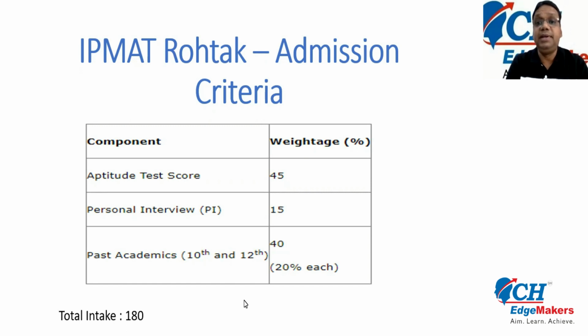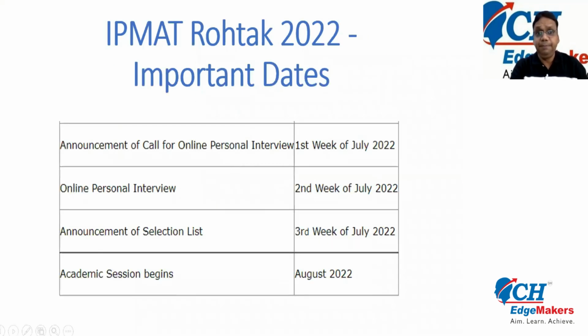First of all, let me tell you the complete procedure that IIM Rohtak will be following for its IPMAT program. The aptitude test that you have already appeared in will be given 45% weightage. Your past academics, that is the percentage of class 12th and 10th, will be given 40% weightage. Finally, students shortlisted on the basis of the aptitude test will appear in a personal interview, conducted in online mode, which is given 15% weightage. The total intake this year is expected to be around 180.